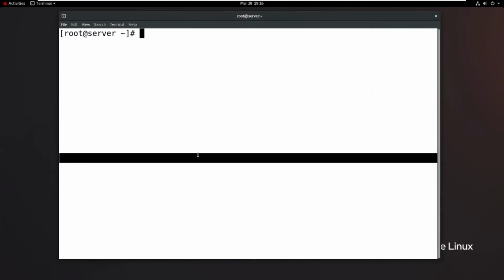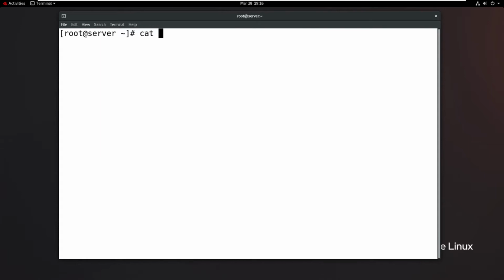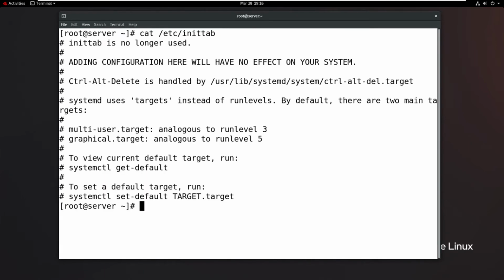Okay, how to apply the run levels, and where exactly are run levels located? In the /etc/inittab file, the initialization table, this table maintains the run levels. See this: multi-user.target is run level 3, and graphical.target is run level 5. By default the system run level is 5, because it is graphical.